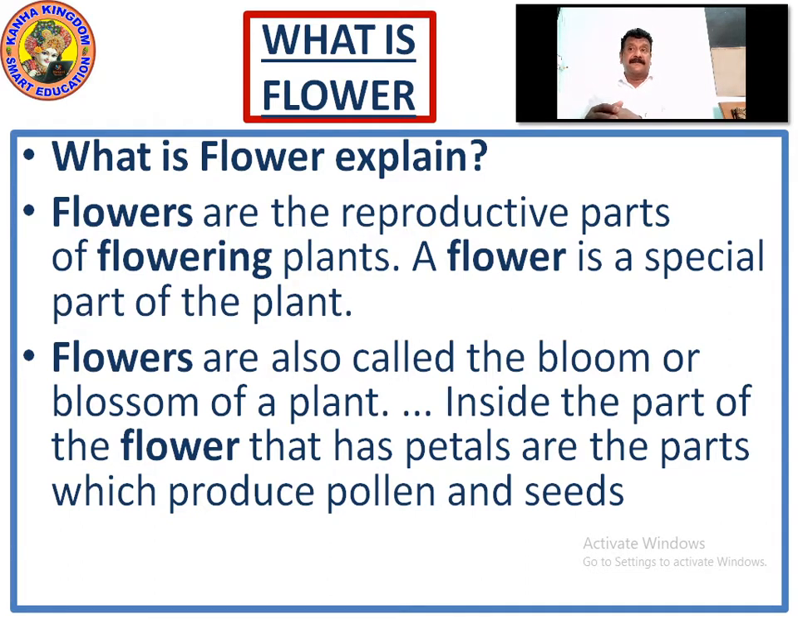So what is a flower? Flowers are the reproductive parts of flowering plants. A flower is the special part of the plant. Flowers are called the bloom or the blossom of a plant. A complete process of a plant, like a flower plant. Inside the part of the flower that has petals. Petals are the part which produce pollen and seeds. Earlier we used to know flowers, only flowers. Nobody used to know that it contains the pollen and seeds in it, which is a reproductive part of a flowering plant. Right? Please write this down.